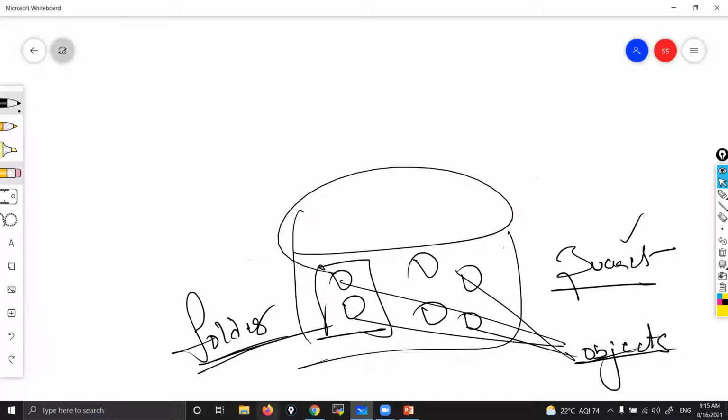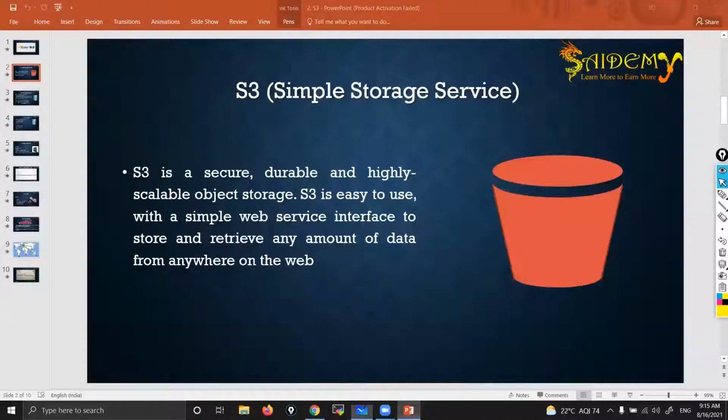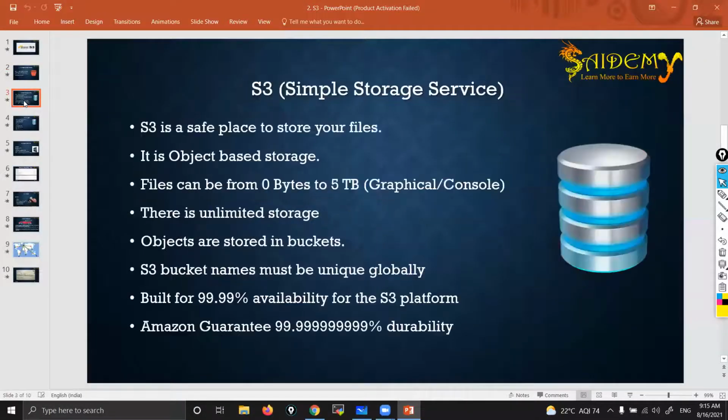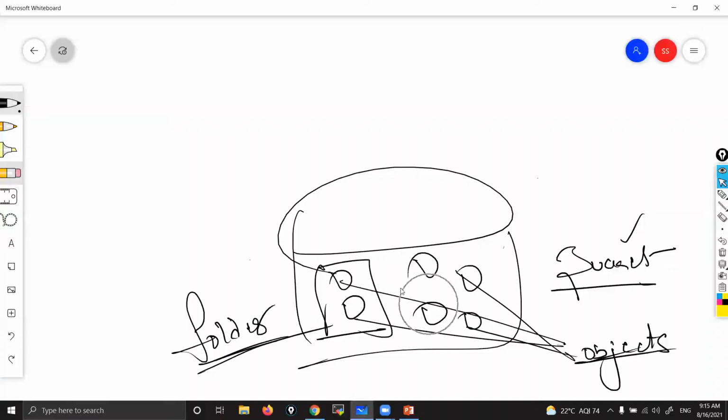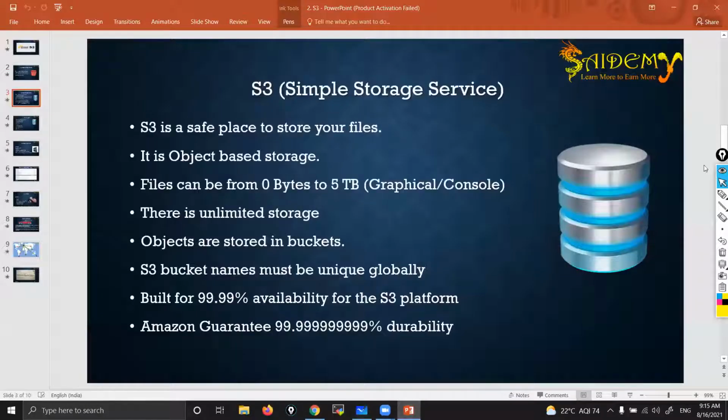Now, so you understood the definition, right? Now, let's see what kind of advantage that we are getting in S3. S3 is a safe place to store your files. It is pretty safe. You will never lose your data, and your data is pretty secure. That's what's safe here. It is an object storage, as I already said, where we can keep objects, it is not suitable to install operating system. Files can be between 0 bytes to 5 terabytes.